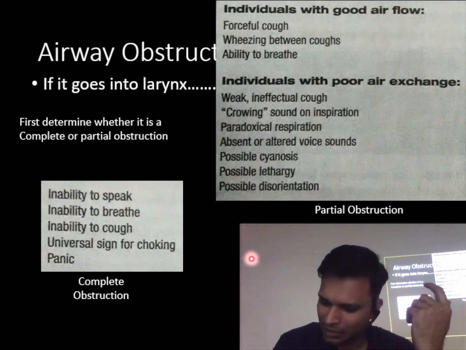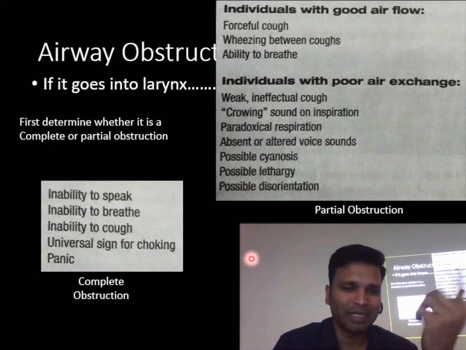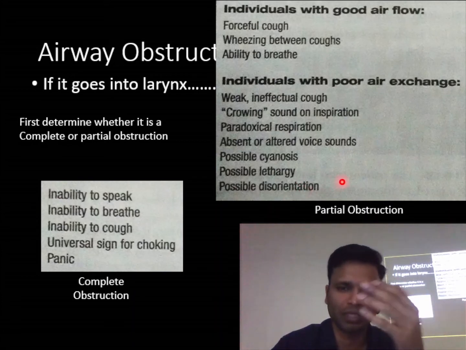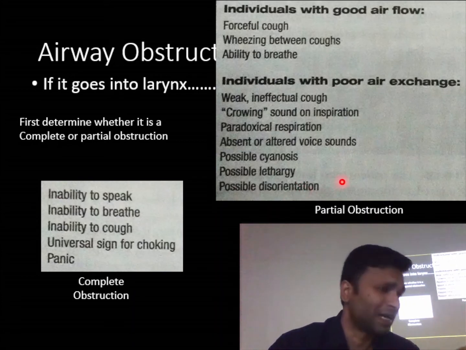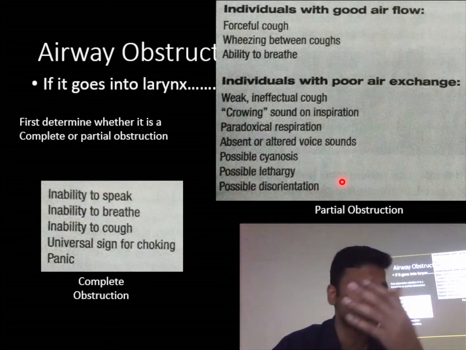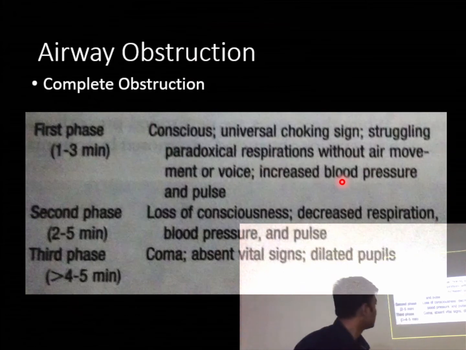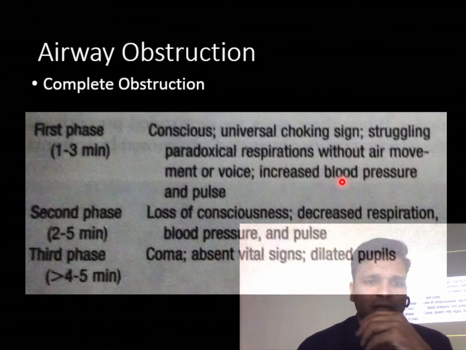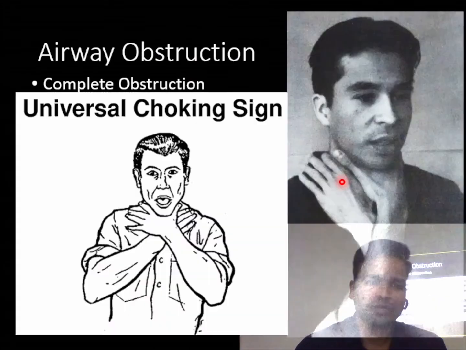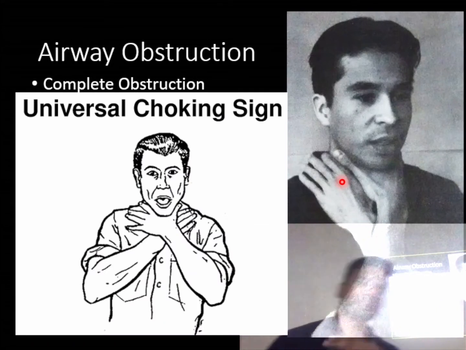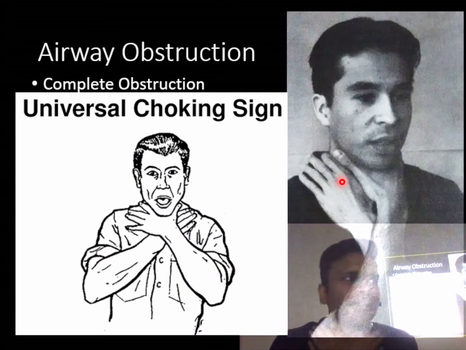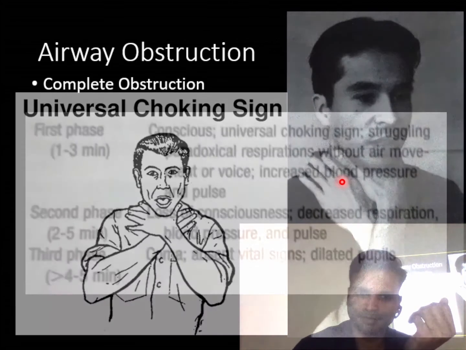Now, as discussed in anaphylaxis, there will be less air exchange. So there will be cyanosis, lethargy, disorientation. If it continues, there will be ischemia, and angina pain will be there. And if it continues, the patient might die. Okay? I did not change all these. Okay. So these are all the signs and symptoms. What you will see, if there is complete obstruction, is the universal choking sign. This is the universal choking sign.